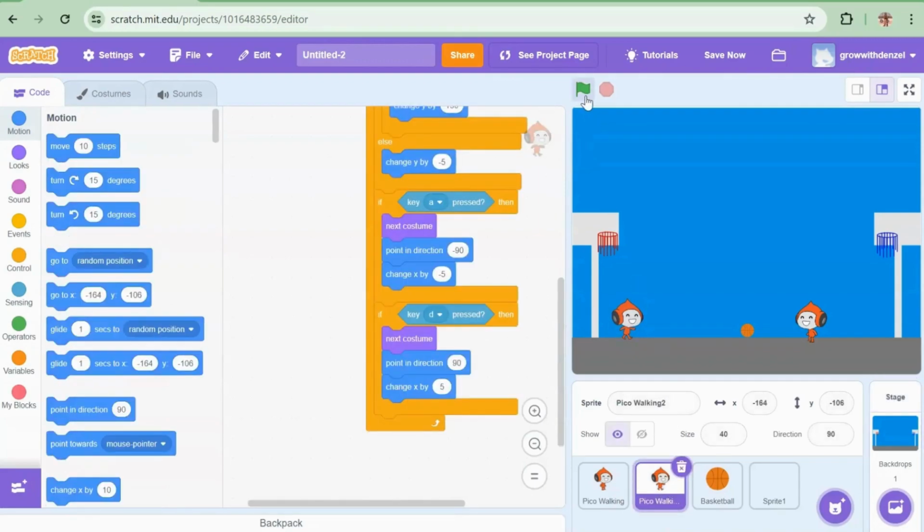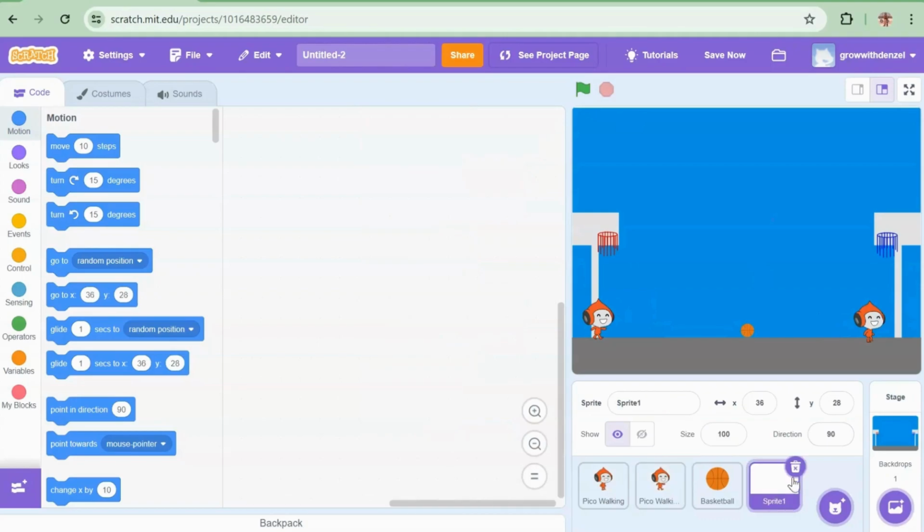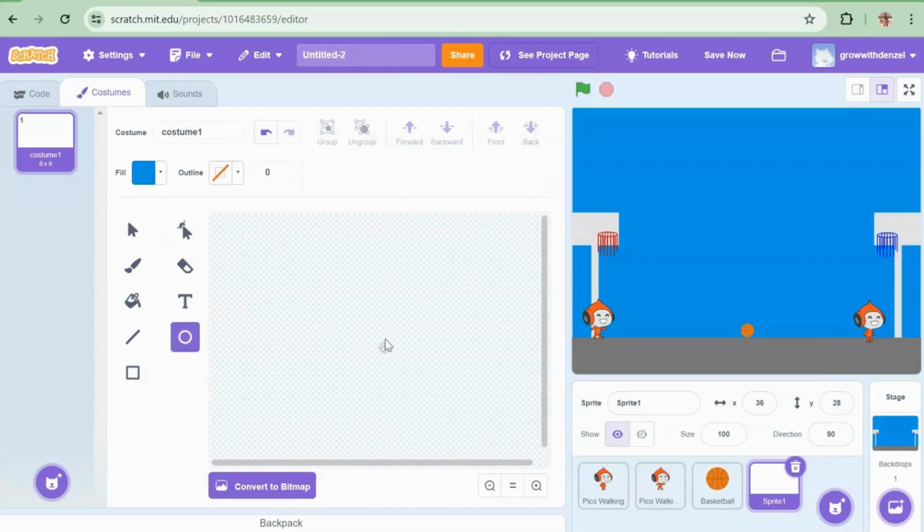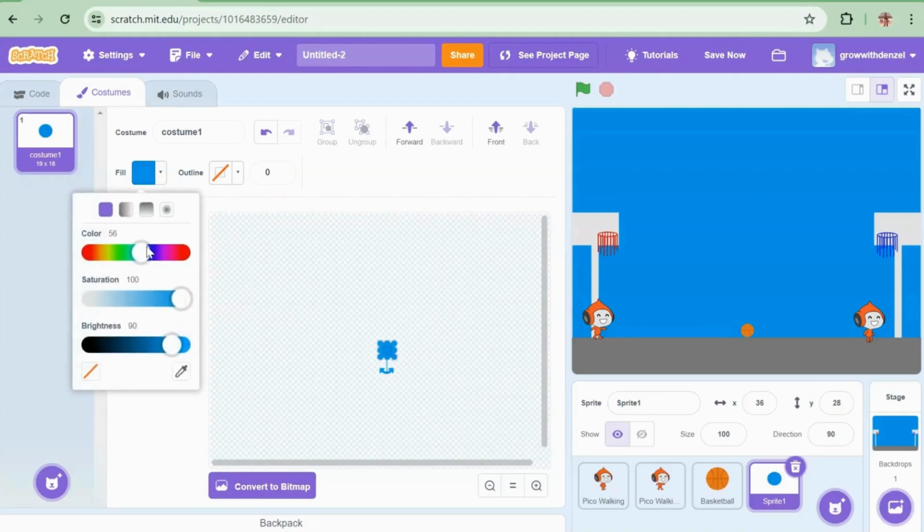So now if you click on the flag, you can see that they're on the side of their hoop color. Now you paint a sprite. You make that color blue for the blue dots.